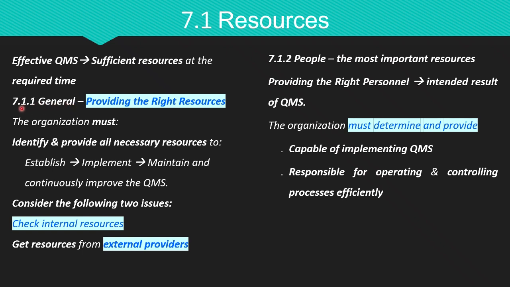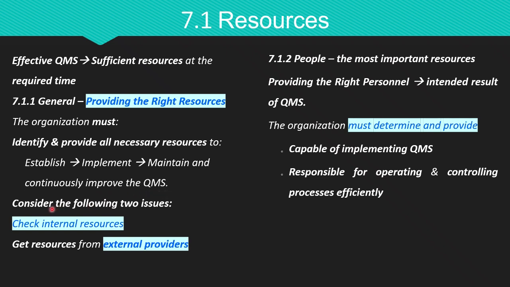The first one is general, that is providing the right resources. It is a must to provide the right resource. By the right resource, we mean suitable resource, adequate resource, and appropriate resources to achieve intended results of quality management system. The organization must first identify and provide all necessary resources, meaning the organization determines all the required resources and provides those resources to establish, implement, maintain, and continuously improve the quality management system.